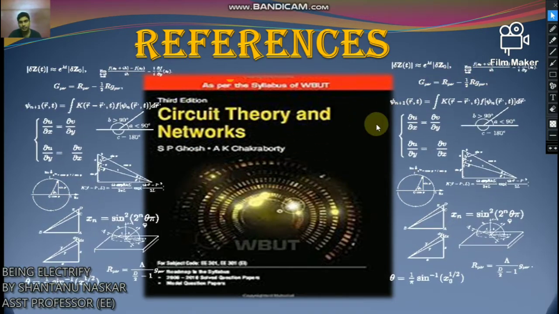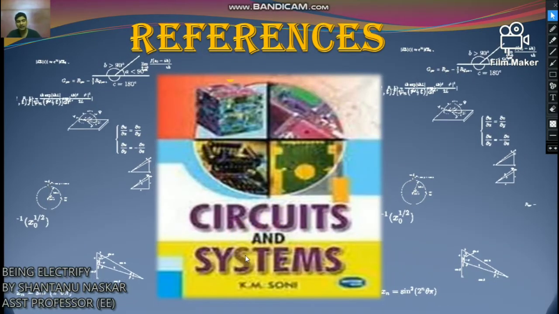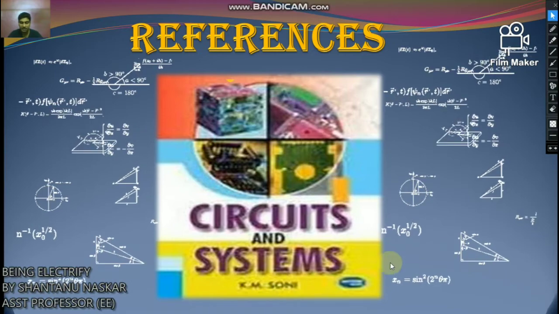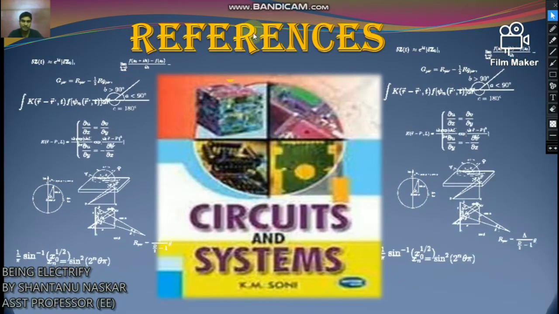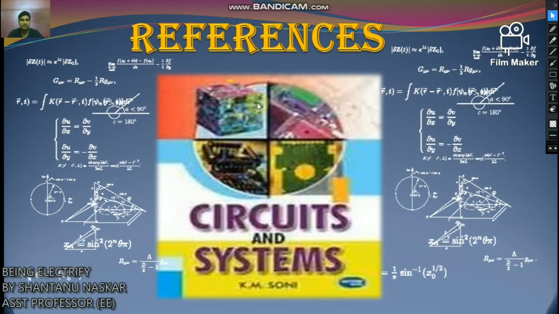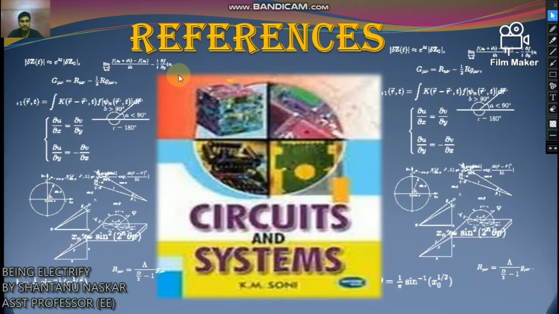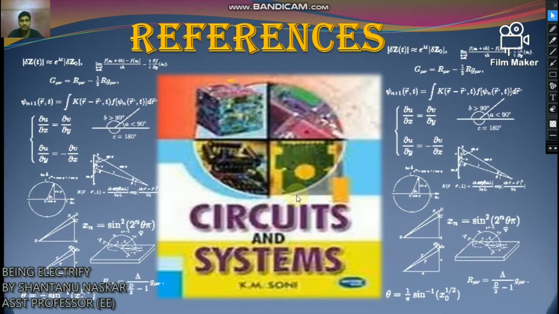Okay, so next is Circuit and System by K.M. Soni. According to my choice, this is the best book in market. I have gone through this book in my earlier life, and this is a very old book but very compact book.